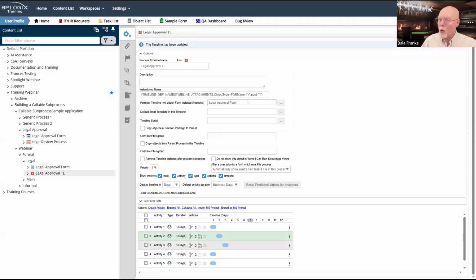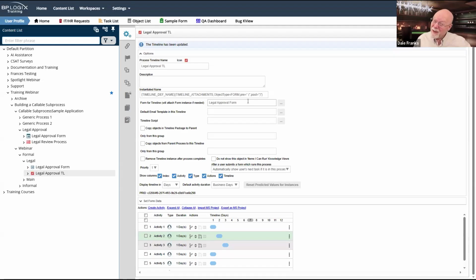That's great. However, what we're going to be doing is calling this from a parent process using the run process CT, and we're going to be passing it 2 forms. And one of those forms is already marked as the default form, and that is our main request form.